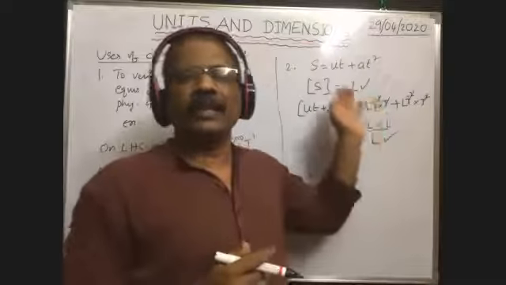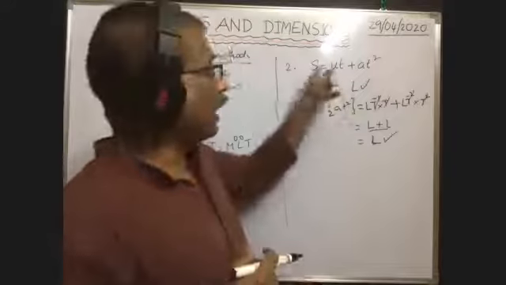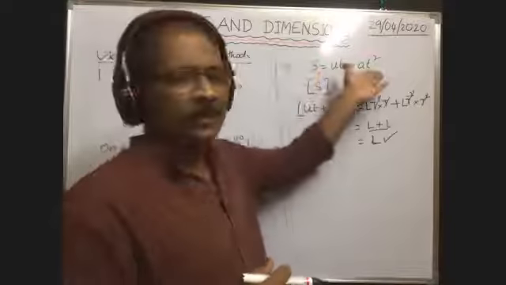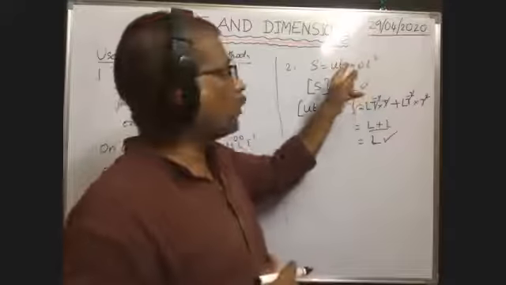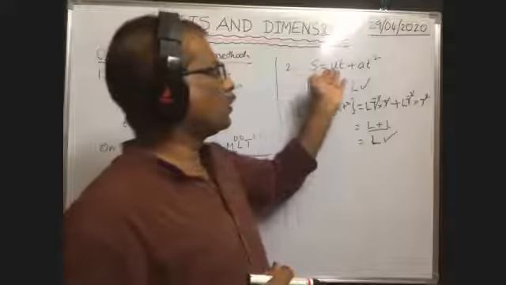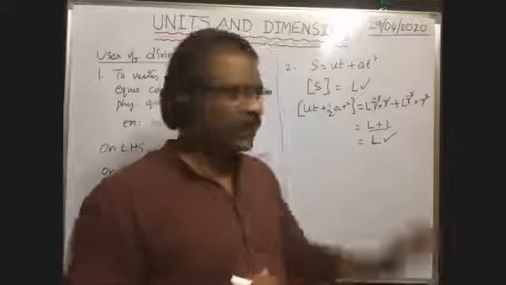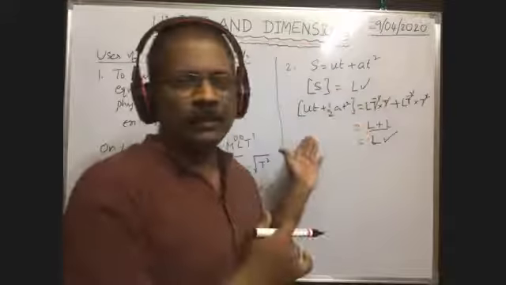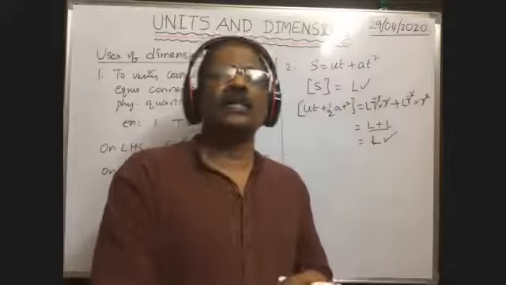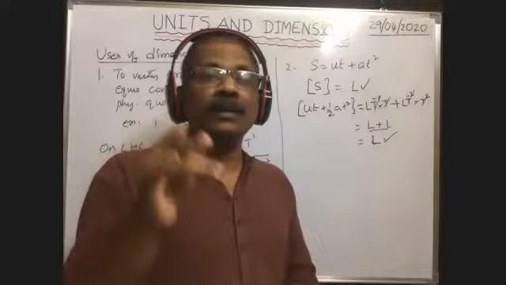That's why the given equation is dimensionally correct. But already in our previous standards, we have derived this formula. Whenever a body travels with uniform acceleration, the displacement of the body is equal to ut plus half at square. That is the correct equation actually. But we got this as the correct equation by this method. So it is dimensionally correct, but it is not a correct equation. So from this, we can conclude that the equation which is dimensionally correct need not be a correct equation.